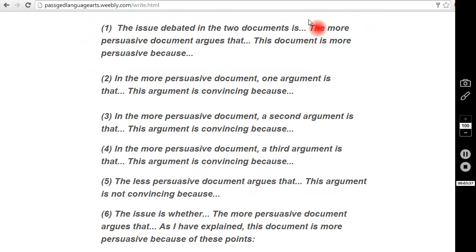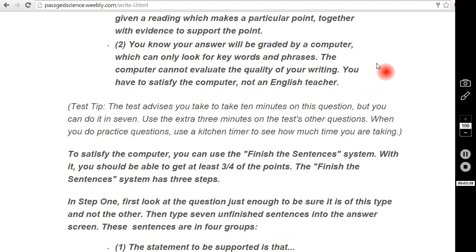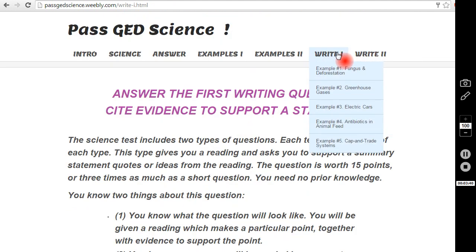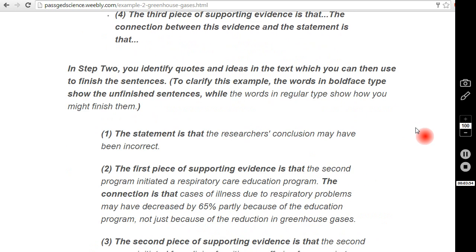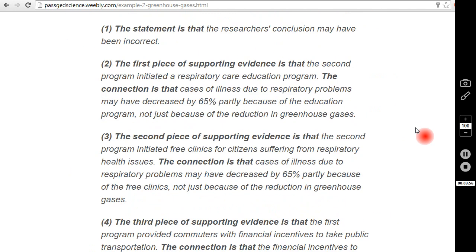Now I'm going back to the first science question and show you step 2. In step 2, you use the materials provided in the question. In the case of the first science question, it's a document, to finish the sentences in your answer box on the test.